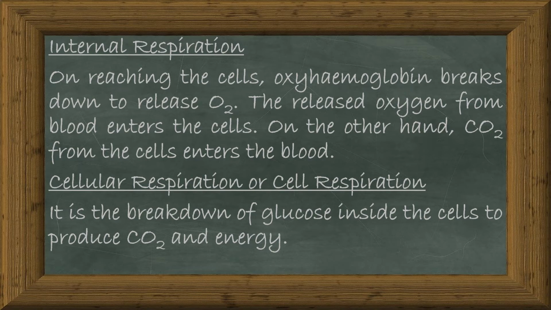Internal respiration. On reaching the cells, oxyhemoglobin breaks down to release oxygen. The released oxygen from blood enters the cells. On the other hand, carbon dioxide from the cells enters the blood. Cellular respiration or cell respiration. It is the breakdown of glucose inside the cells to produce carbon dioxide and energy.